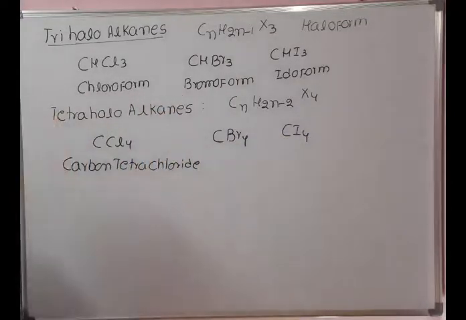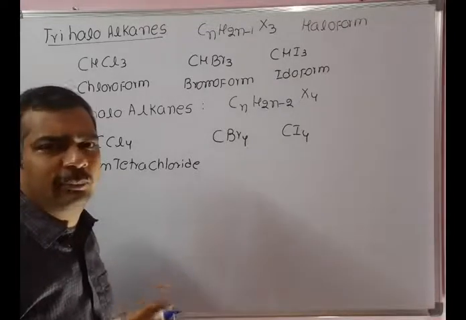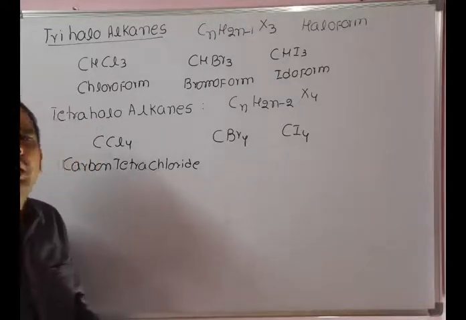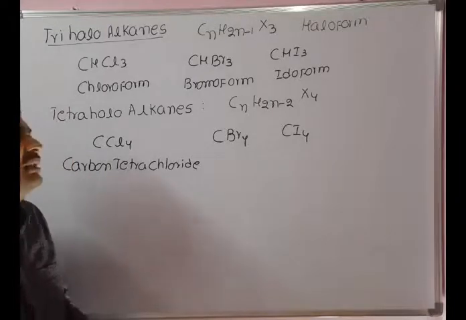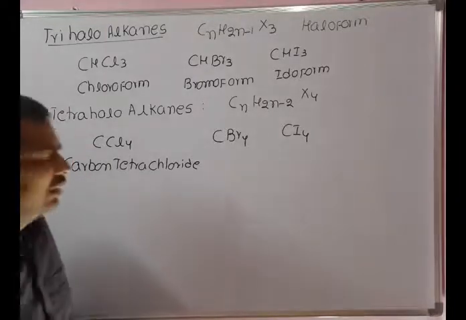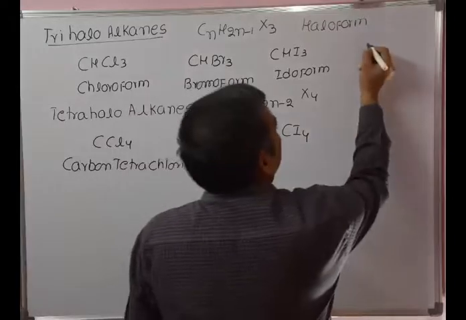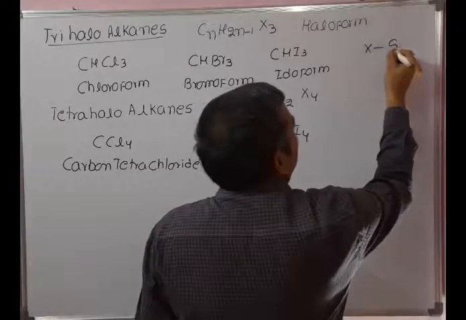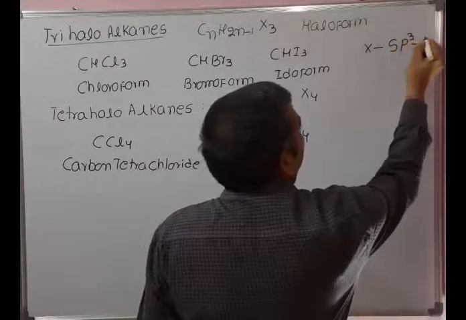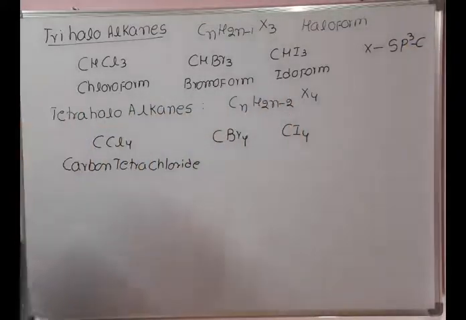These are the examples of tetrahaloalkanes. You can remember one point: in monohaloalkanes, dihaloalkanes, trihaloalkanes and tetrahaloalkanes, in all the cases, halogen is attached to sp3 hybridized carbon.